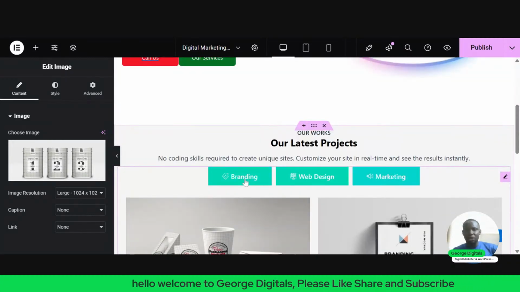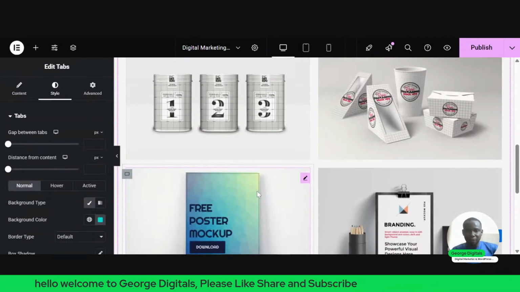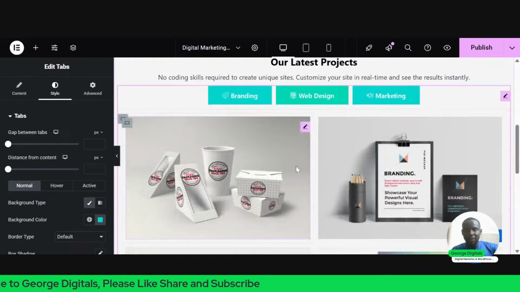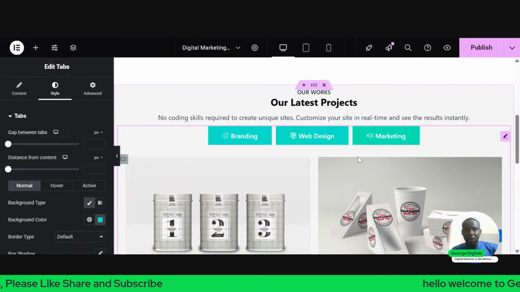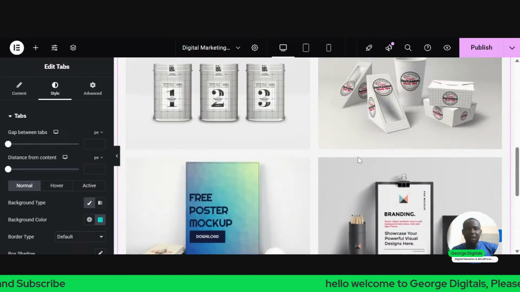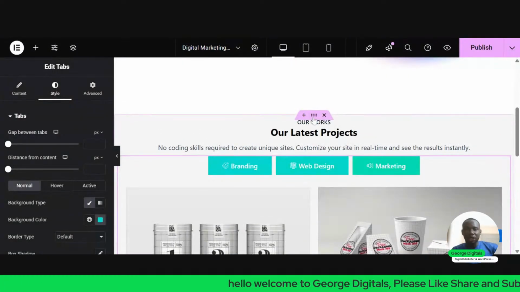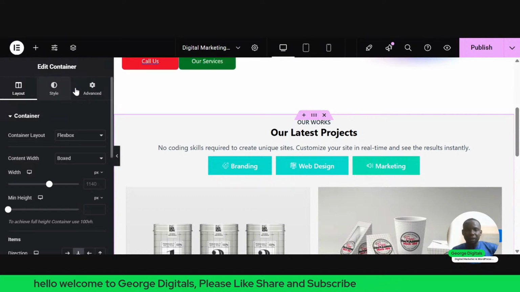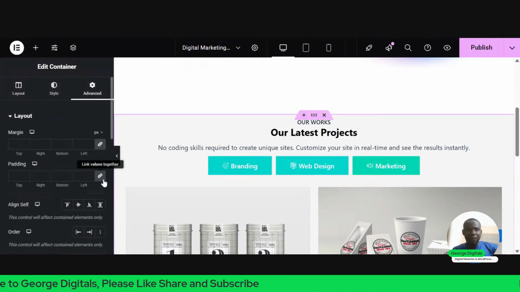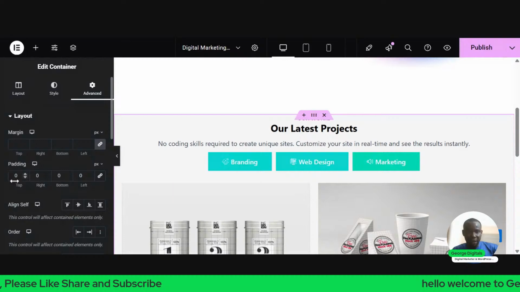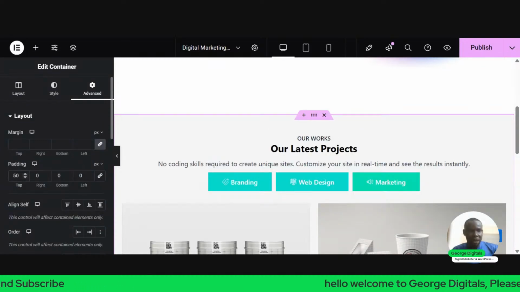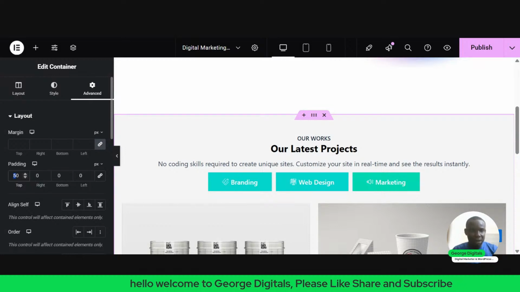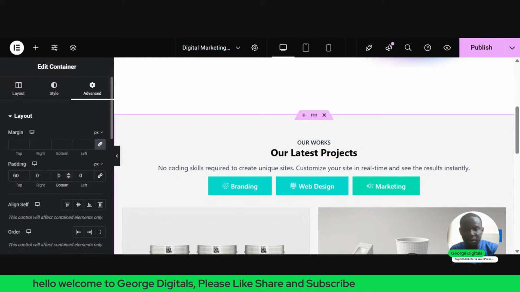So if I click on this branding, this is what you see under branding. If I come to web design, this is what you see under web design. Then this is what you see under marketing, right? So we are done with this section. So I'll click on this place, you see these 6 dots. Then I'll go to advanced. Then I'll go to padding. I'll unlink this by clicking here. And at the top, I'll just add maybe 50. Then at the bottom, let's say I make it 60 instead of 50. 60. Then at the bottom, I'll make it 50.